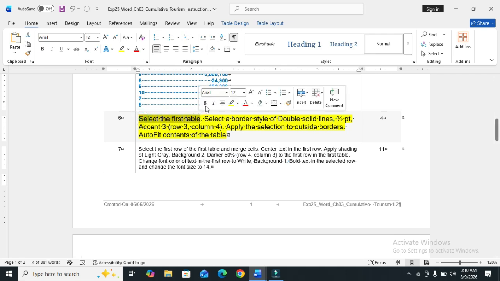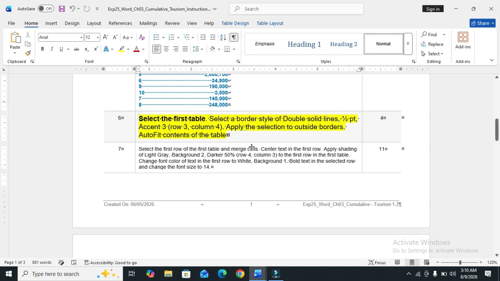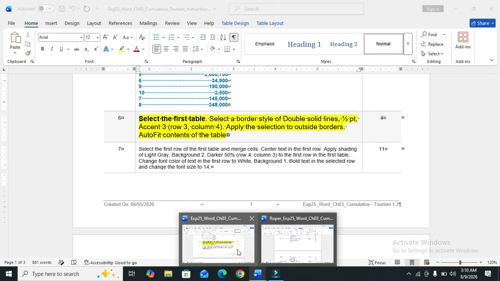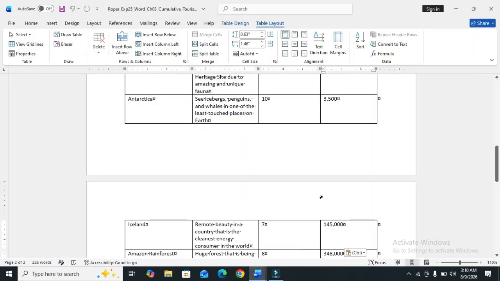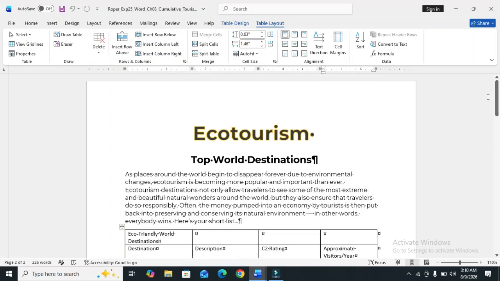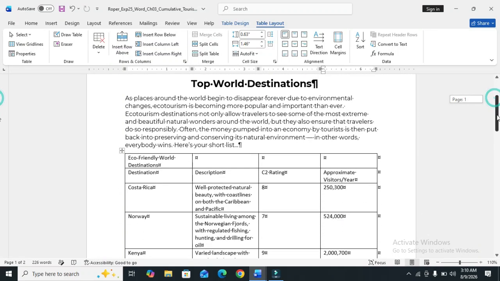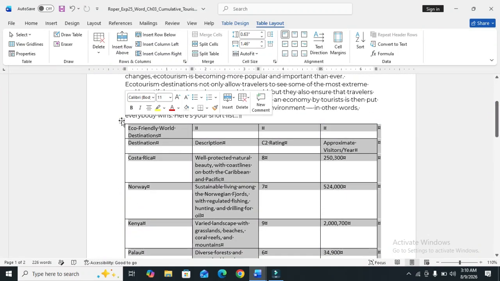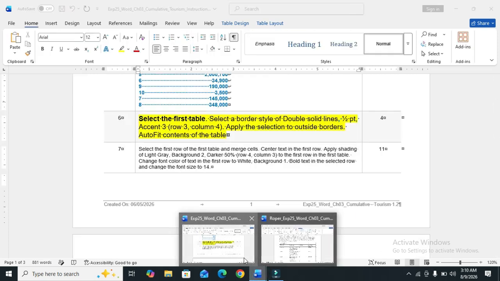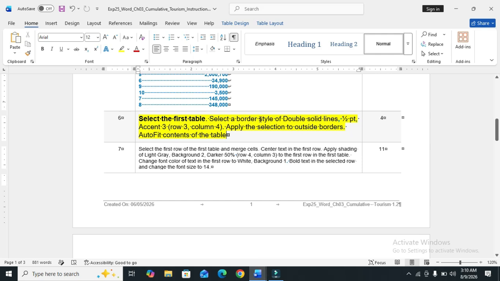So level number 1 of the step is select the first table. Select the first table, and next level of this question is select a border style of double solid line, 1/2 pt, and row 3 column 4.